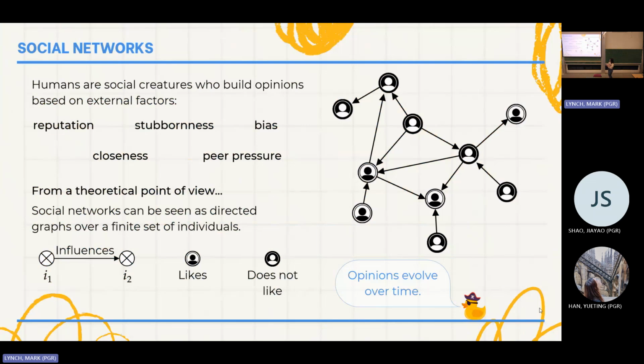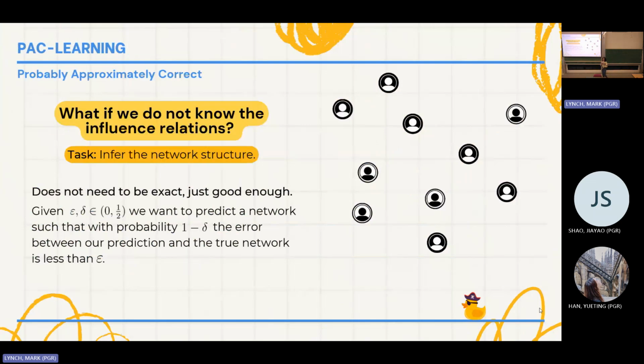This is the usual framework that we have, but what we see in the literature is that they always assume that we know the graph and we know these influence relations. What we propose is, what happens when we don't know which ones are these influence relations? What can we say about the underlying structure just from the opinion diffusion? However, we're not going to be too greedy. We don't need to find exactly what the graph is that we're working with. We just need to be good enough. What is this good enough?